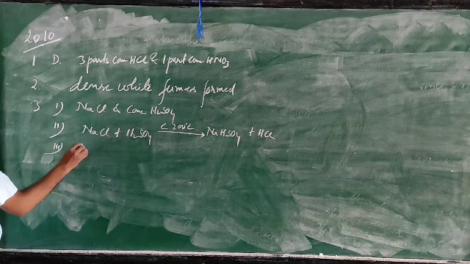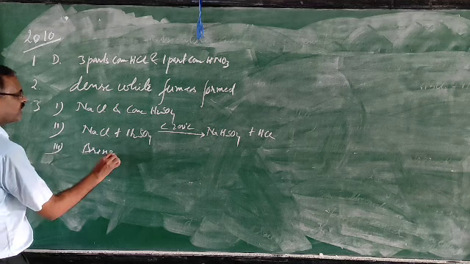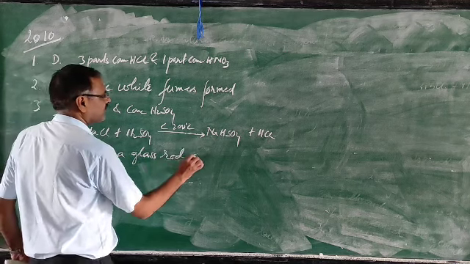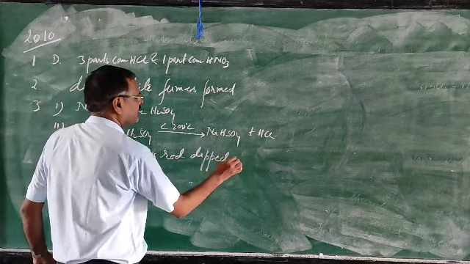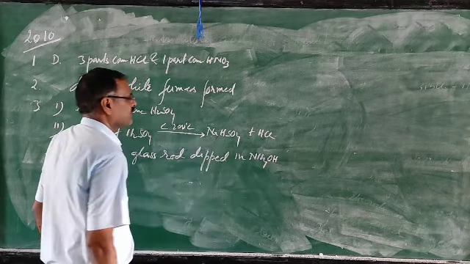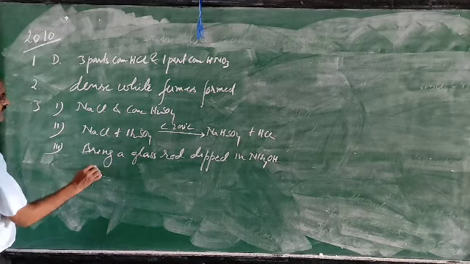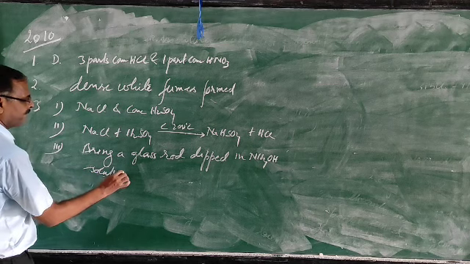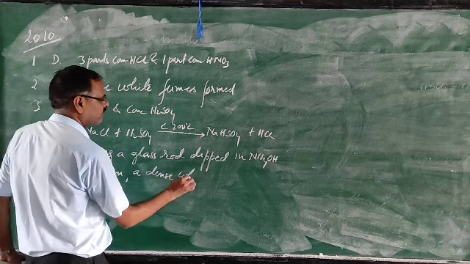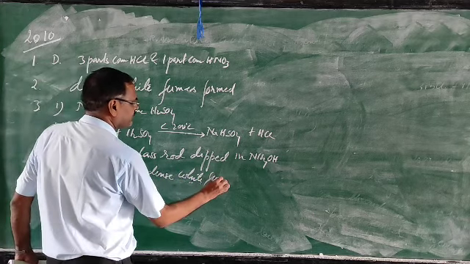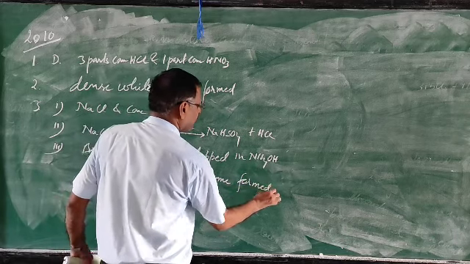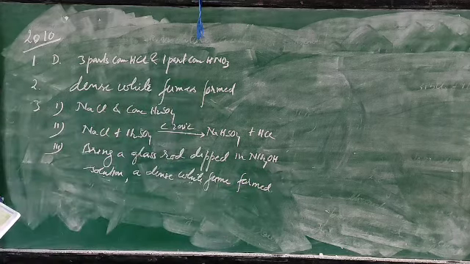Bring a glass rod dipped in ammonium hydroxide solution near it, and dense white fumes form. So this third one is over.